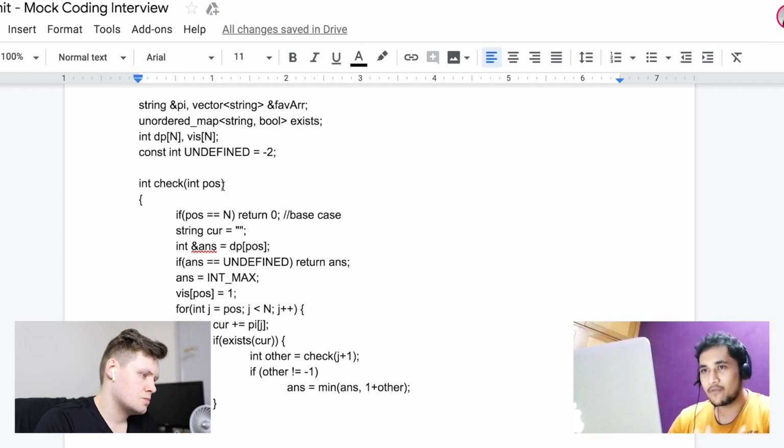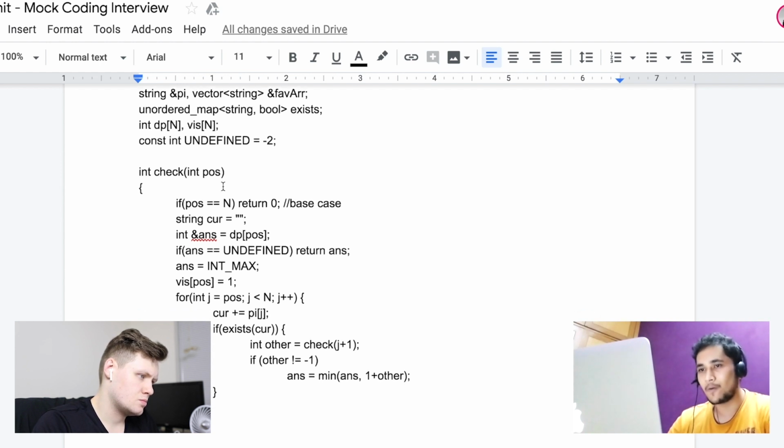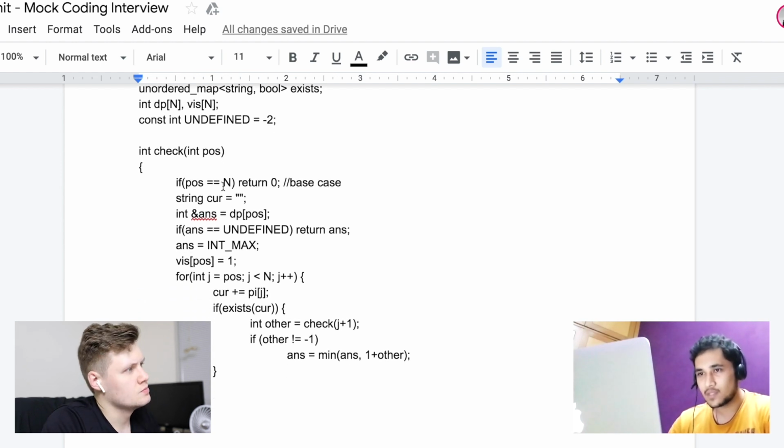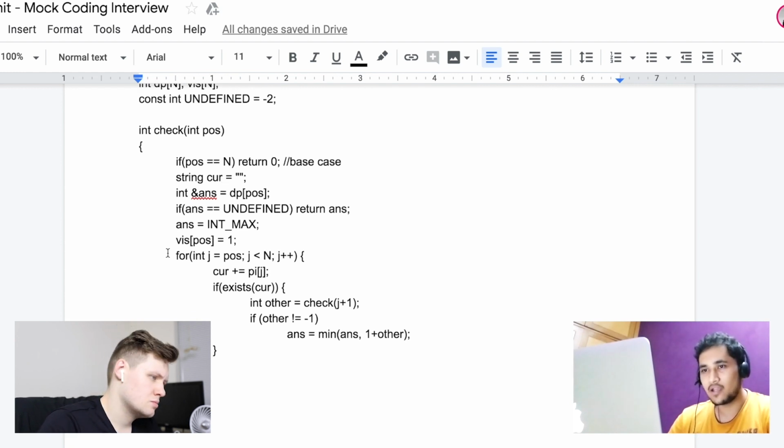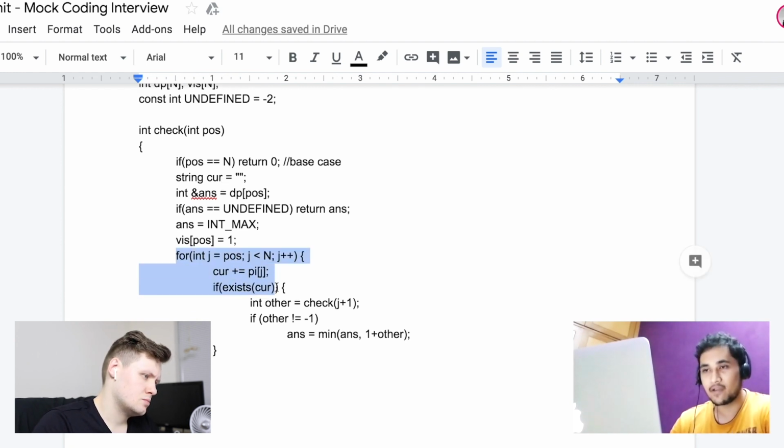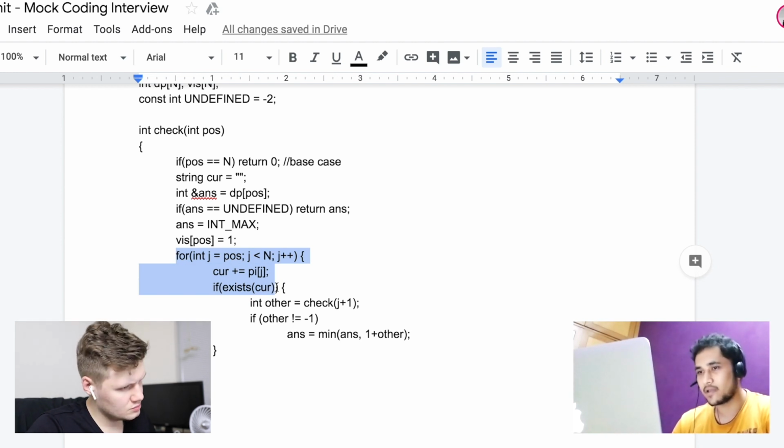Both of them are basically handling n states, so the space complexity will be order n. Talking about the time complexity, we have n states, and since we are iterating on every possible prefix, for every length it can go in the worst case order n. So the time complexity results in order n square.